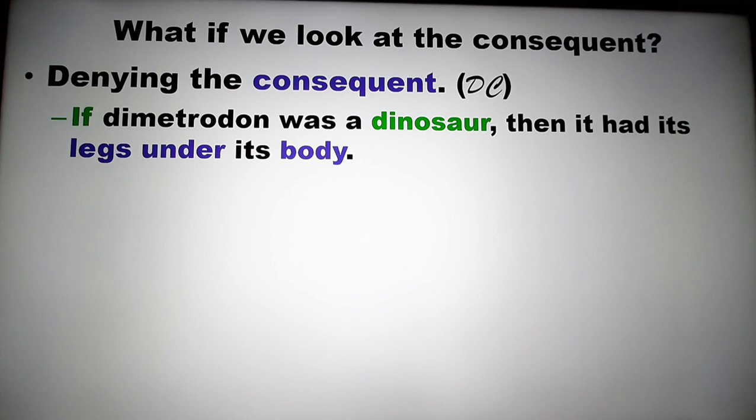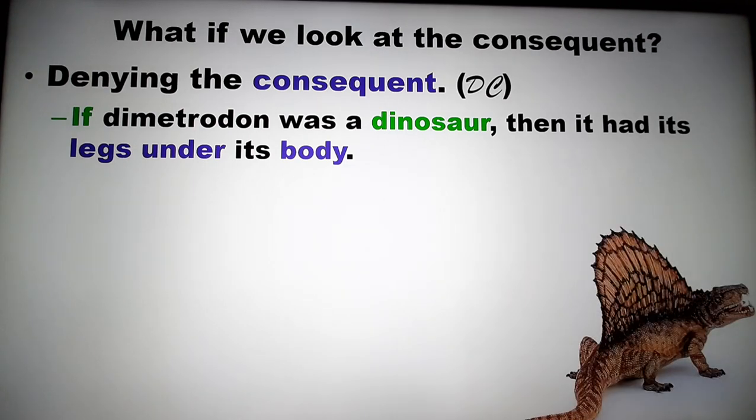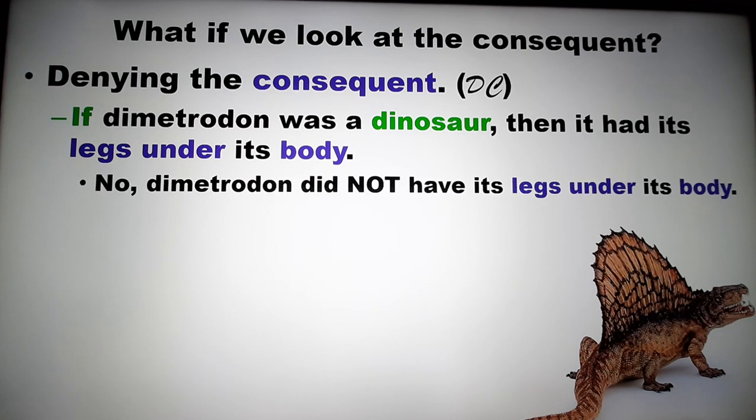So here's an argument. If Dimetrodon was a dinosaur, then it had its legs under its body. Antecedent: dinosaur. Consequent: legs under body. Well, we can tell by observation that no, Dimetrodon did not have its legs under its body. What we're doing here is denying the consequent. The consequent is legs under its body. Dimetrodon did not have its legs under its body.